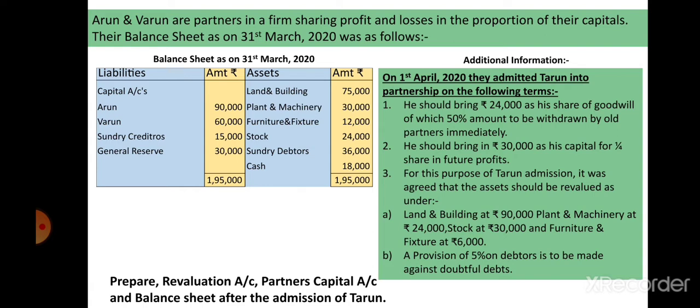Their capital proportion means as per the capital balances. So see here how much amount of capital is given. Arun capital has 90,000 and Varun capital has 60,000.